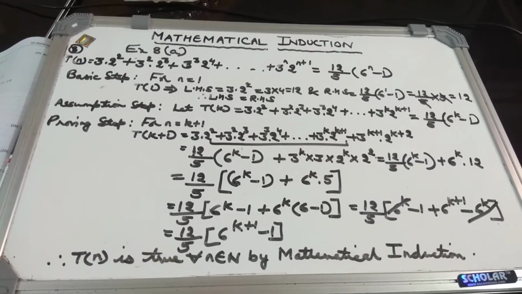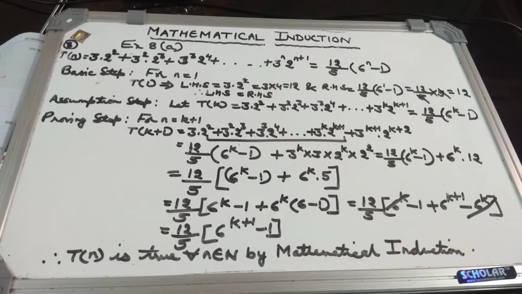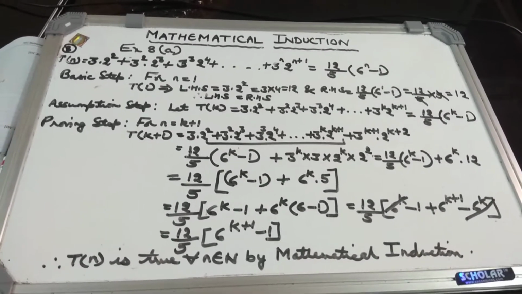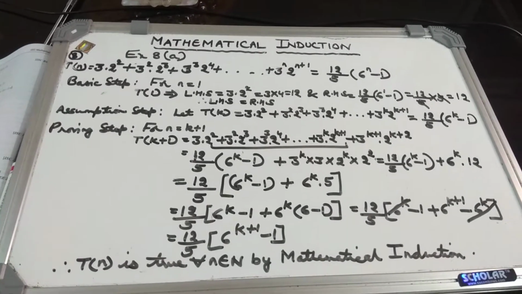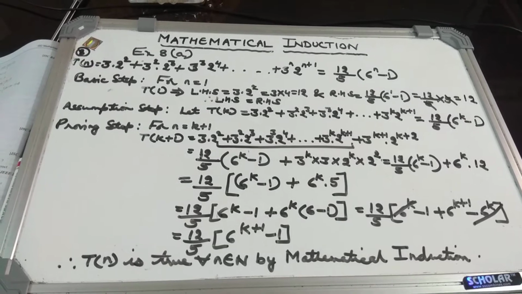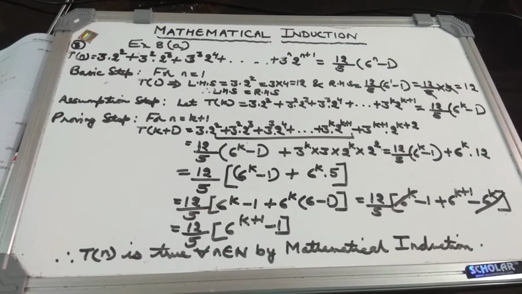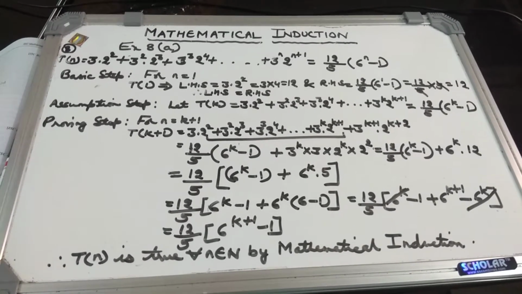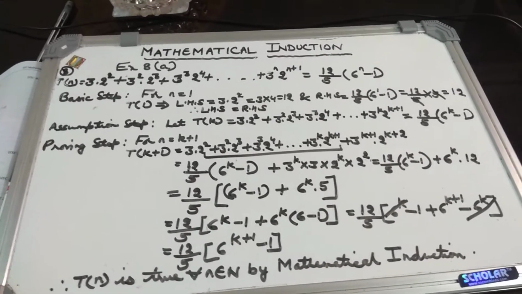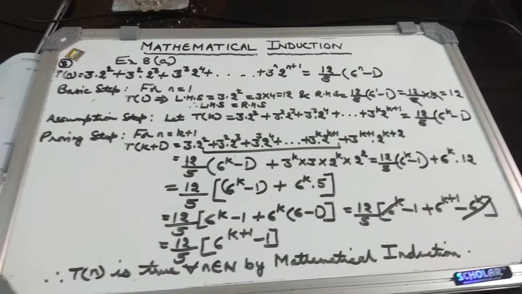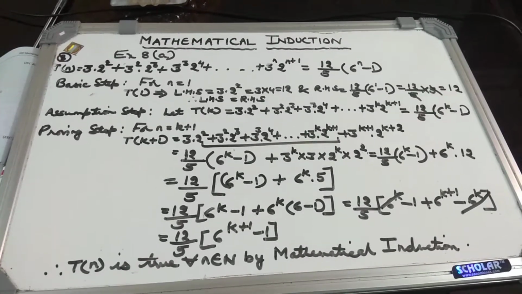Children, now we are going to start with question number 8 of exercise 8a. Now this is another different type of question and we have to understand the technique, how to deal with the question. Now first step is the basic step, second step assumption step. Actually the third step, which is proving step, is to be done properly. Now how do we approach the question? We'll see while working out the proving step.